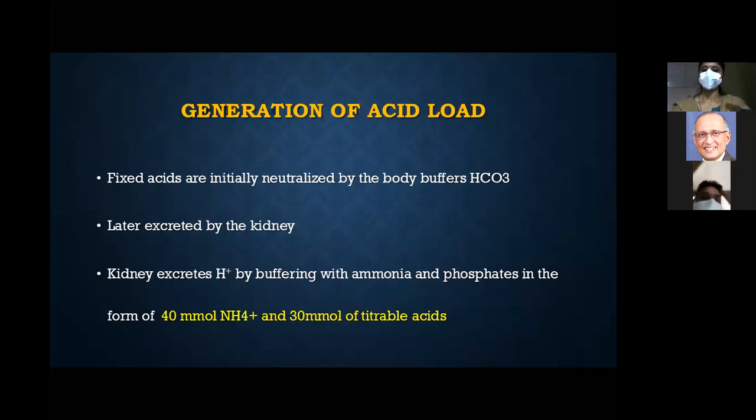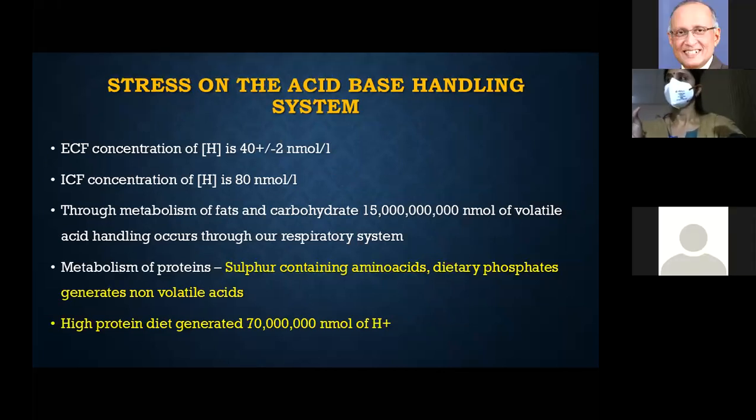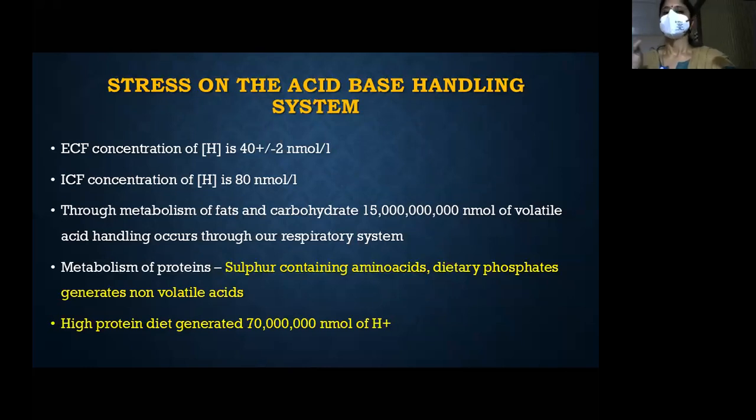So what is the stress on acid-base handling? Our extracellular fluid contains just 40 nanomoles of H+ ions; only then is the pH maintained at 7.4. Intracellular fluid contains 80 nanomoles. But you should know that as volatile acids, we generate about 15 billion nanomoles per day, and as fixed acid, we generate about 70 million nanomoles of H+. So now you know what the stress on our acid-base handling is.